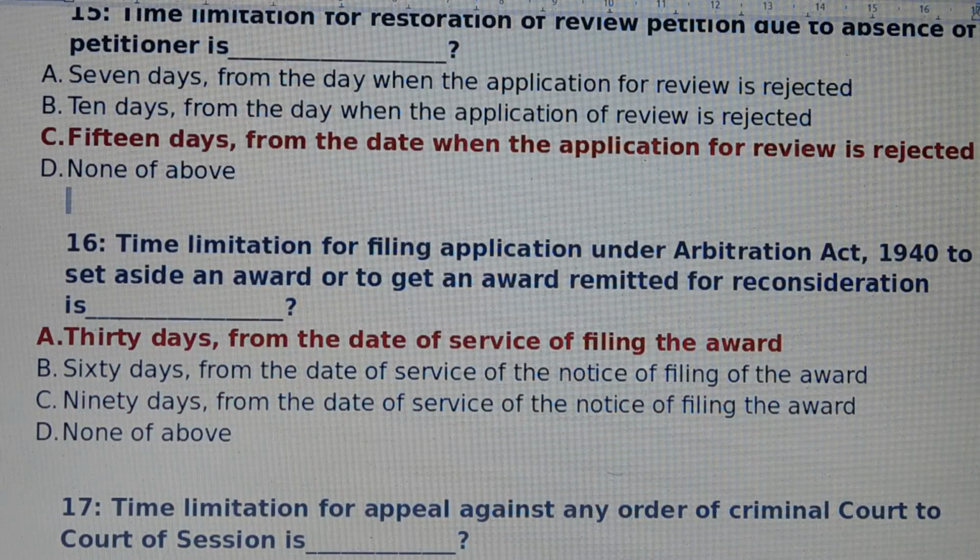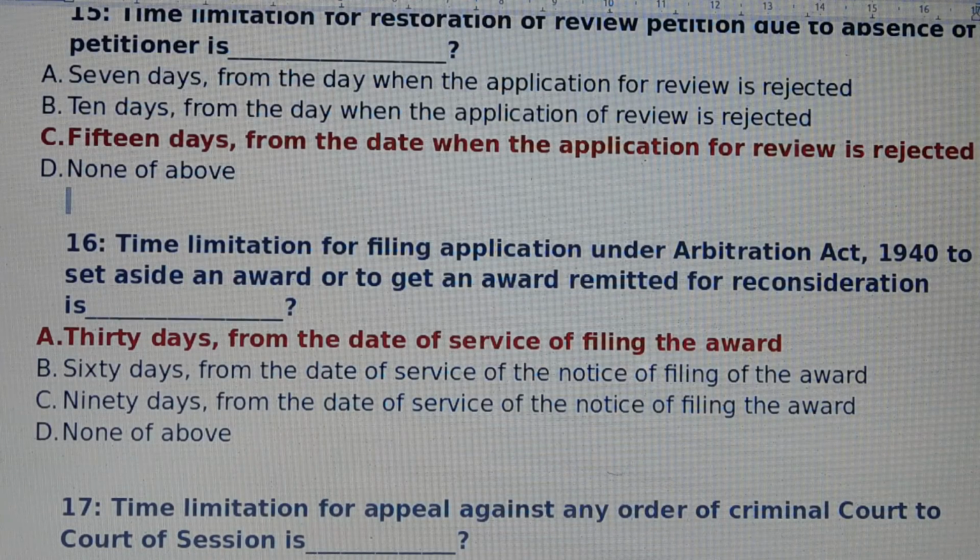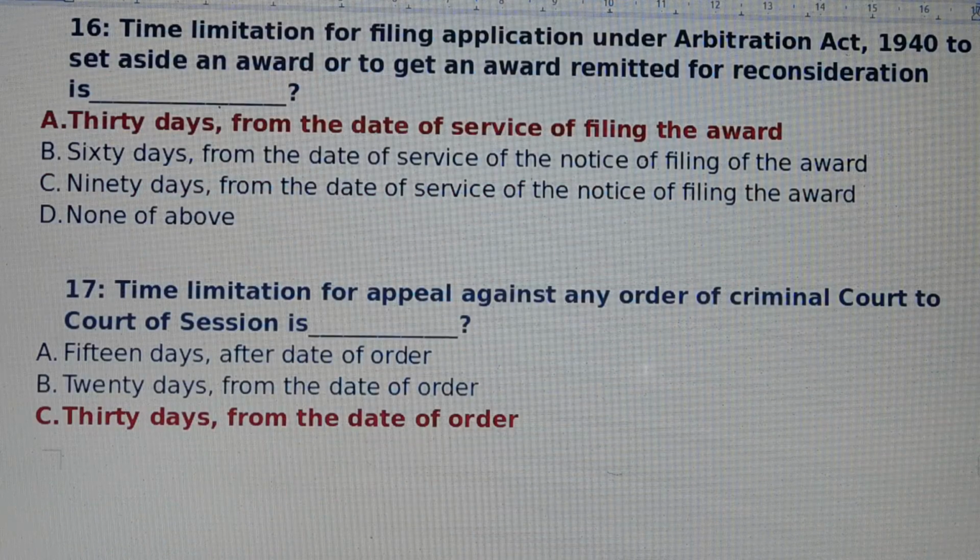Question number 16. Time limitation for filing application under Arbitration Act 1940 to set aside an award or to get an award remitted for reconsideration is. Answer is option number A. 30 days from the date of service of filing the award. Question number 17. Time limitation for appeal against any order of criminal court to court of session is. Answer is option number C. 30 days from the date of order.